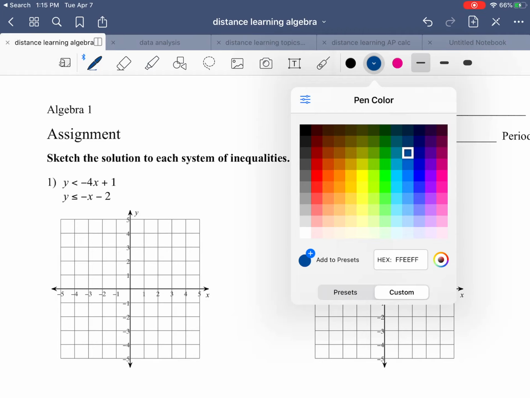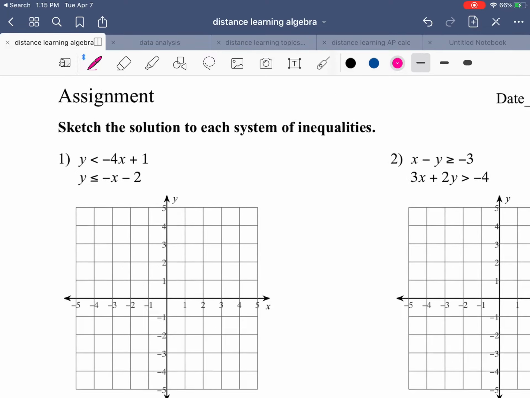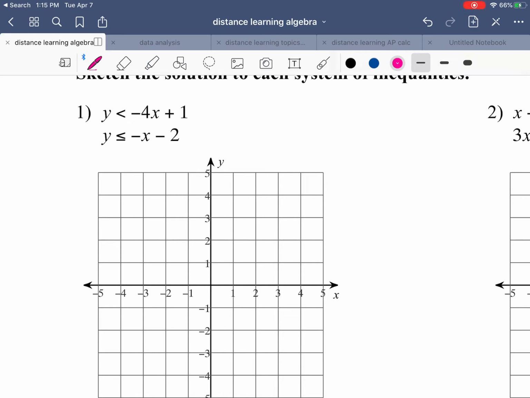Here's a video on graphing a linear system of inequalities. So I have two different problems here. I have number one, which is two inequalities that are both in slope-intercept form. So I'm going to use this pink for the top equation and blue for the bottom equation.